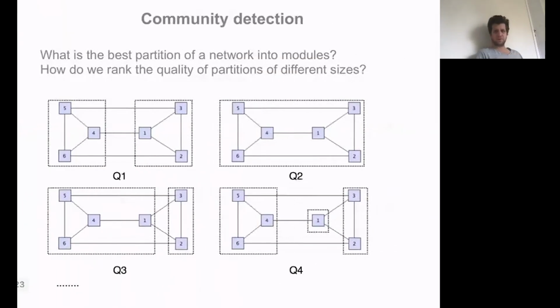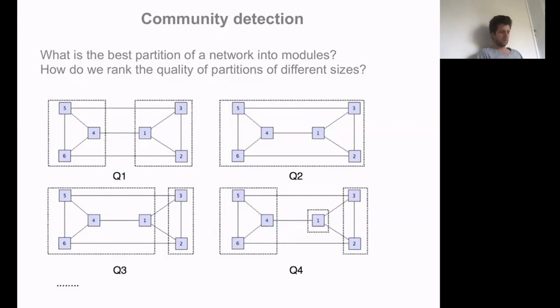The main difference between graph partitioning and community detection is that in community detection you don't want to impose the number of clusters of your optimal partition. You would like the method to find by itself the right number of modules, clusters, and their sizes, depending on the underlying structure.